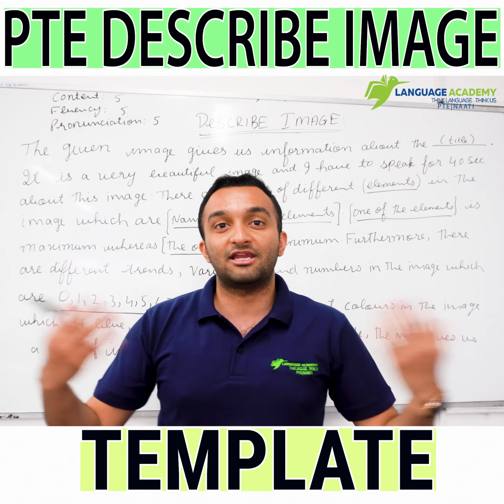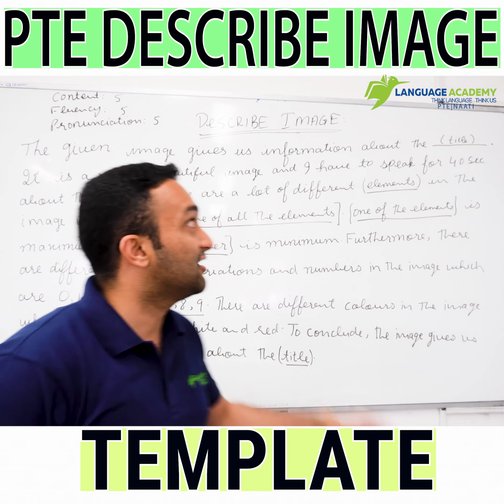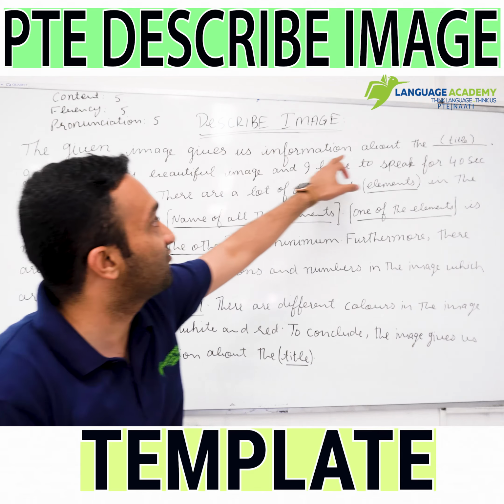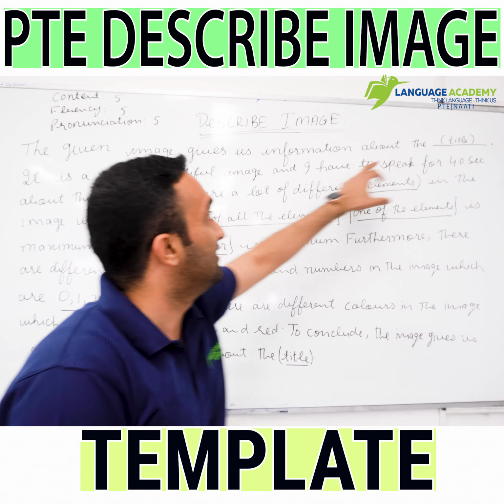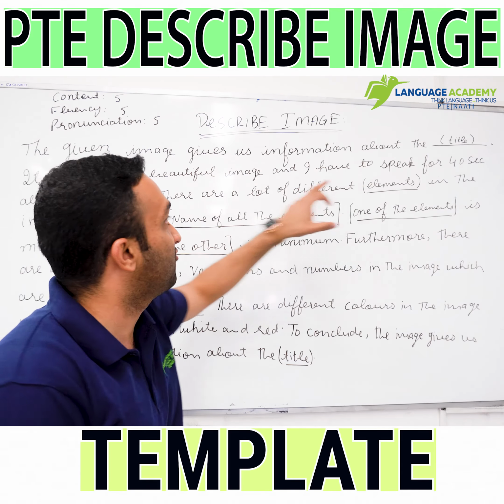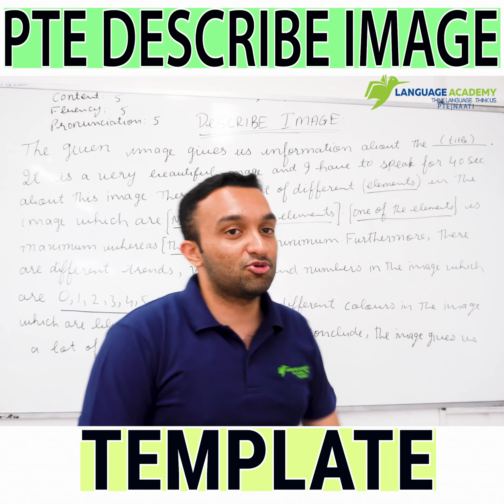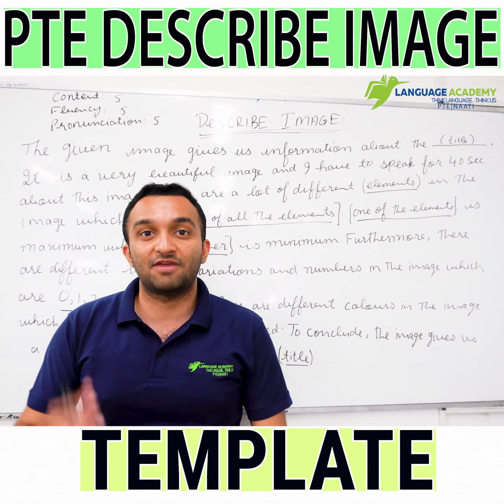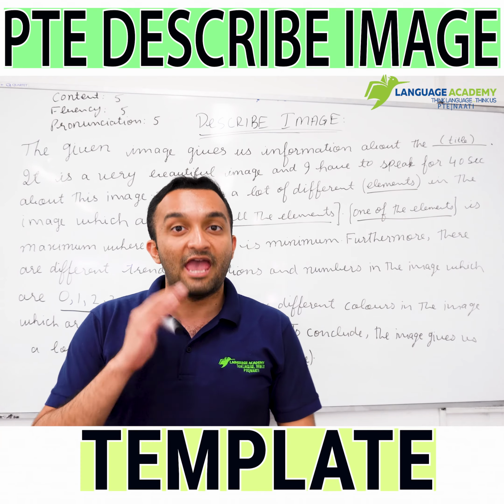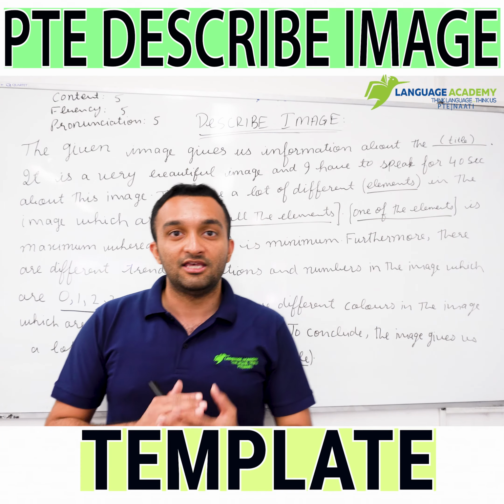Let's say for example you are getting a process or a cycle. Again you will say the same thing: the given image gives us information about the title. Then, it's a very beautiful image and I have to speak for 40 seconds. In terms of elements you can change it, but there are different processes in the image which are this and that. Everything else will remain the same.